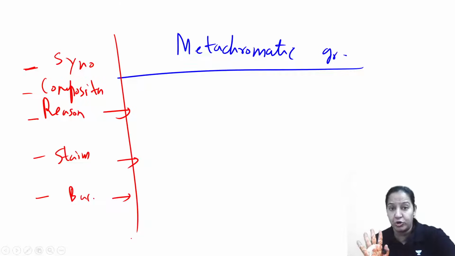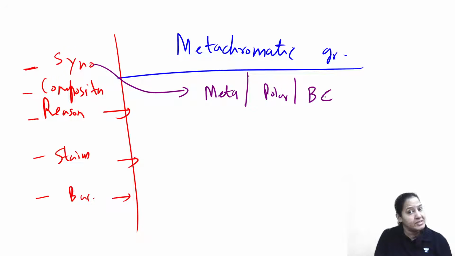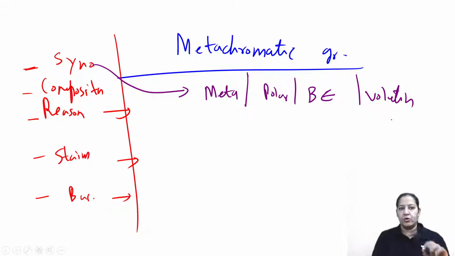A short note on metachromatic granules is going on, right? So on metachromatic granules, let me write the synonyms. There are 5 names: metachromatic granules number 1, polar granules number 2, Babes-Ernst granules number 3, and volutin granules number 4. The one and the same thing. These are the synonyms.